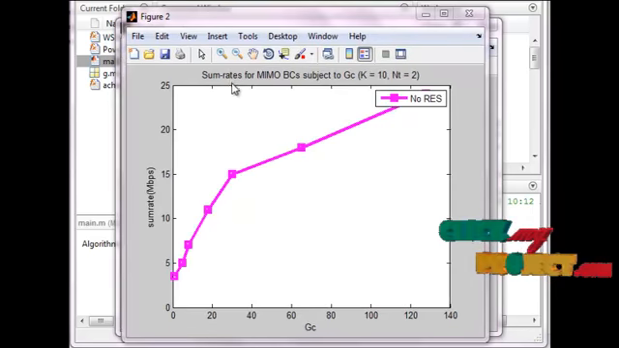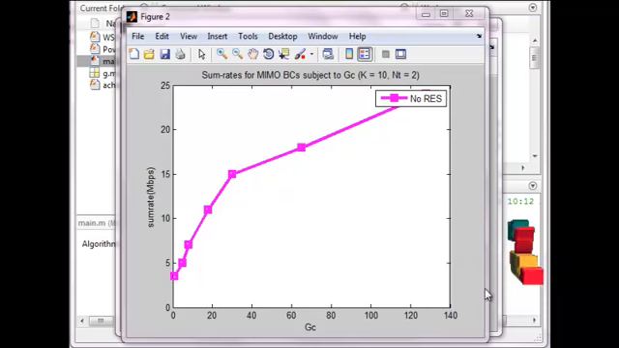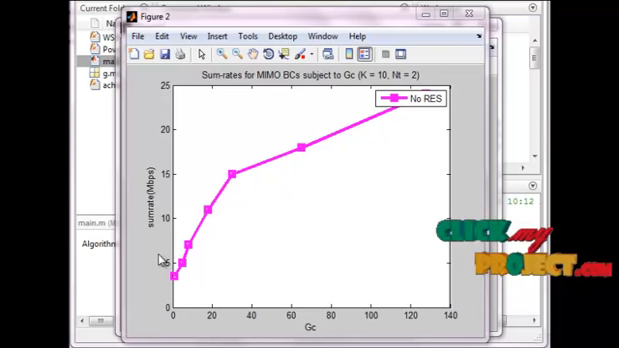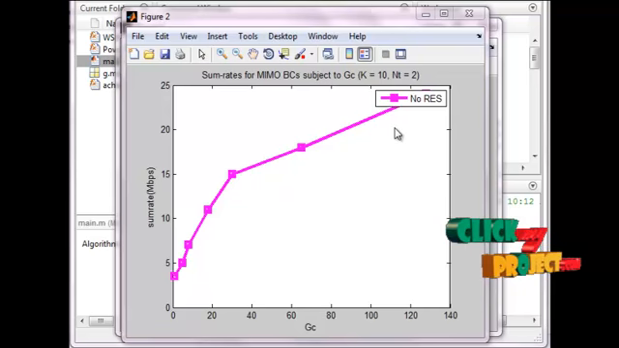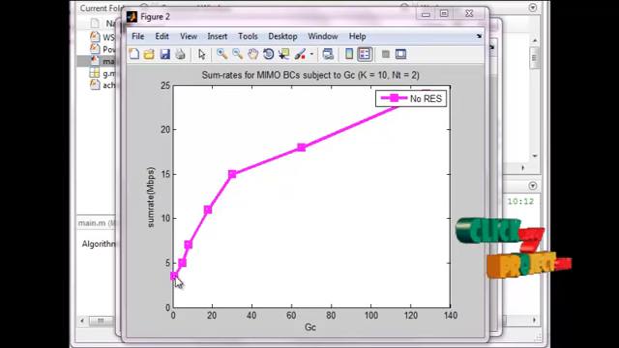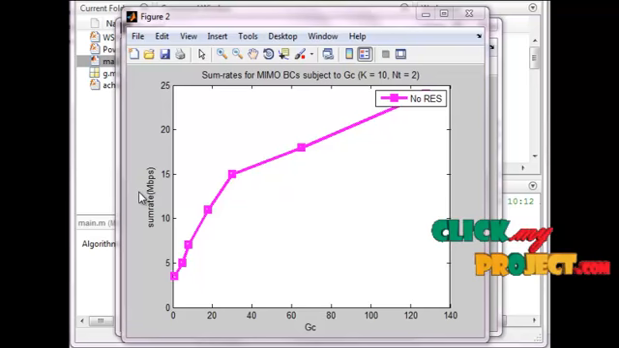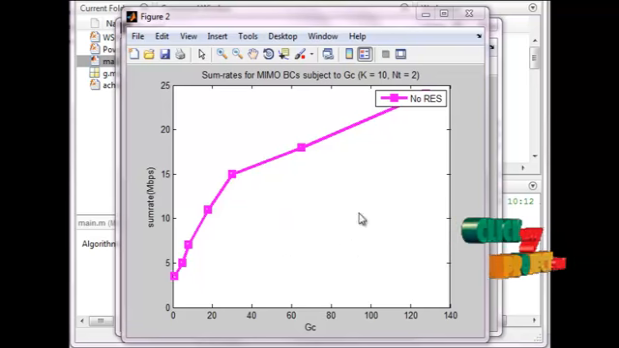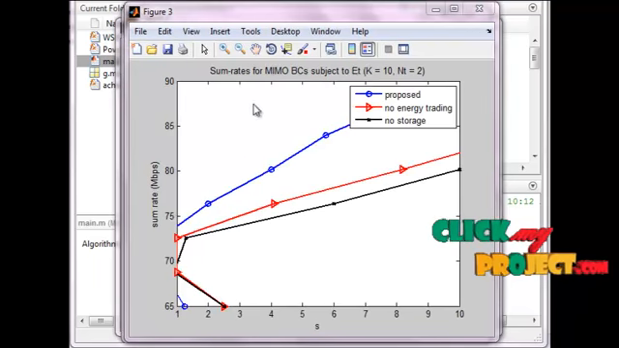This is the second figure: sum rates for MIMO BC subject to GC, K is equal to 10, similar to figure 1. This is GC and this is sum rate in megabits per second. No RES means renewable energy sources are not used. This is plotted in pink color. That is no RES depending upon the antenna, and also the MIMO concept of the weighted sum rate calculation. So this is the third figure.